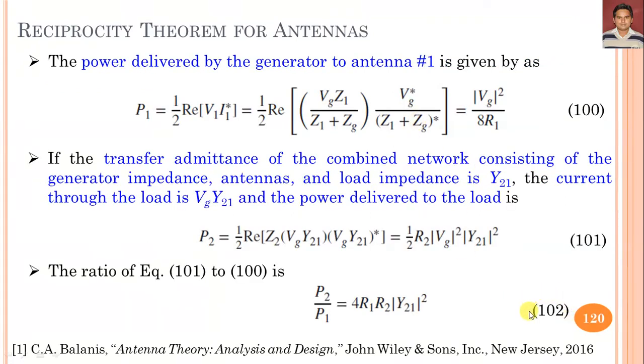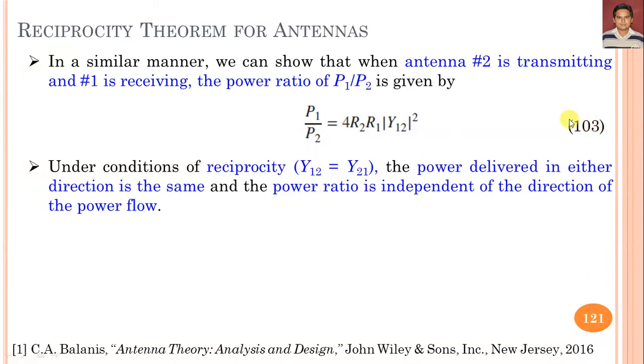So here you can see equation 102 and equation 103. Under the condition of reciprocity, the power ratio is independent of the direction of the power flow, and the mutual admittance Y12 is equal to Y21, and the power delivered in either direction is the same. So we can say if power P1 is equal to P2, then the network is reciprocal. In that case, Y12 is equal to Y21. So you get mutual admittances.